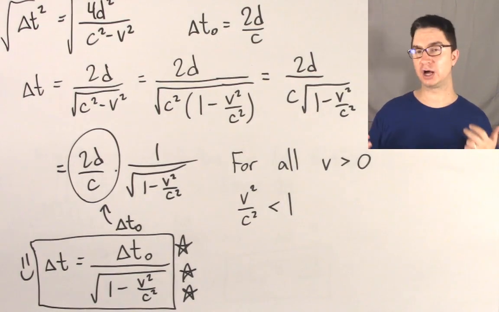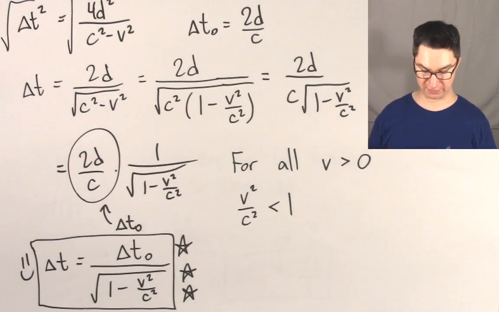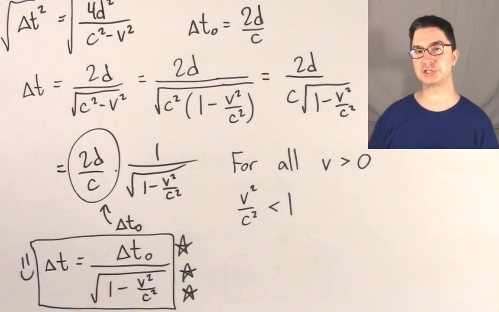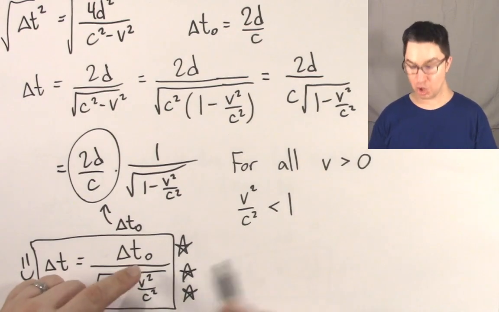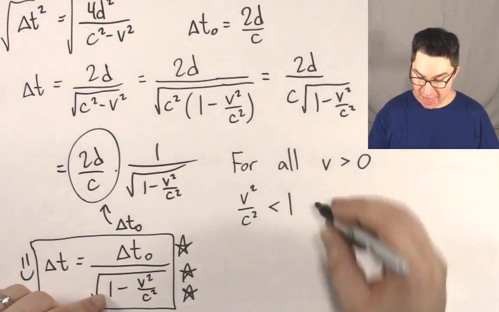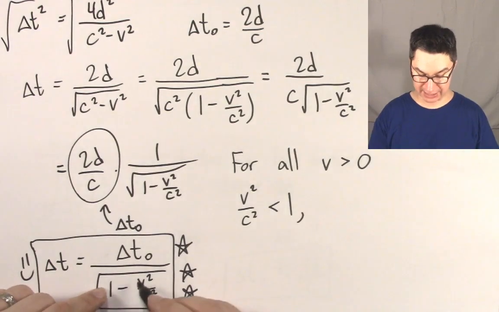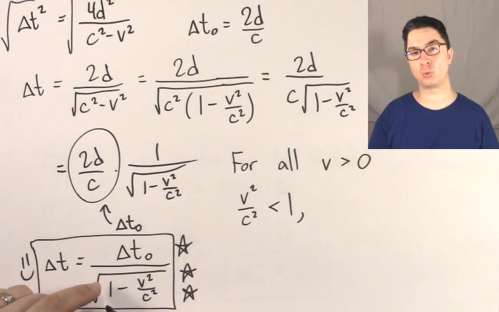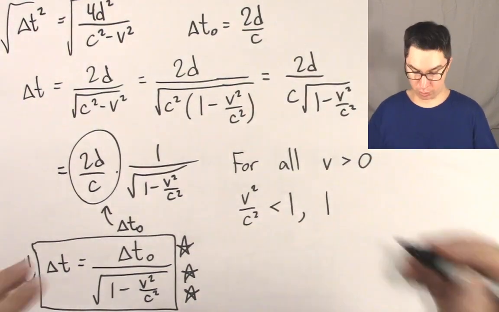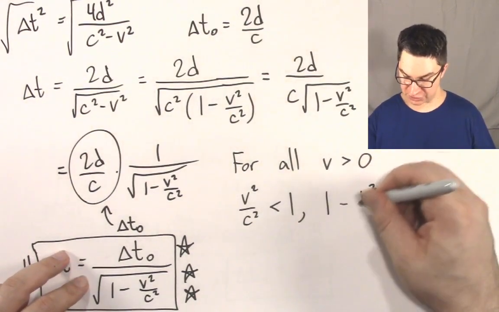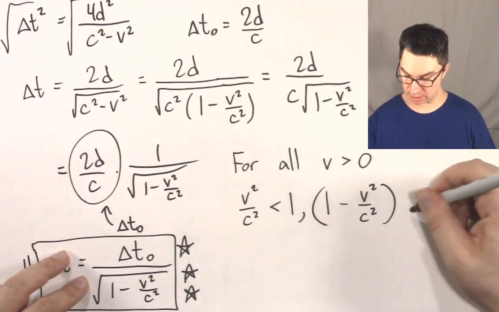That's one of the understandings of special relativity that we're not going to prove right now. But let's make the assumption that you simply can't travel faster than light. Then this fraction, v squared over c squared, will be less than 1. And if you take the number 1 and subtract a number less than 1, you're going to get a number less than 1. So 1 minus v squared over c squared will also be less than 1.